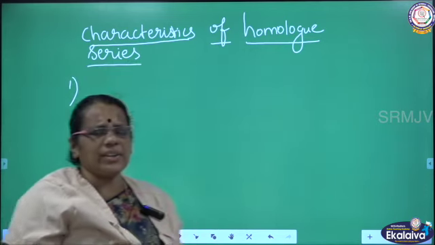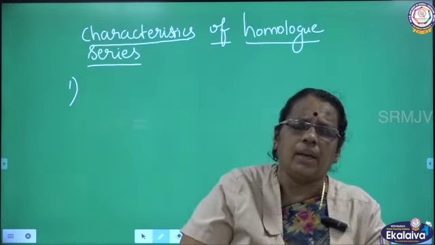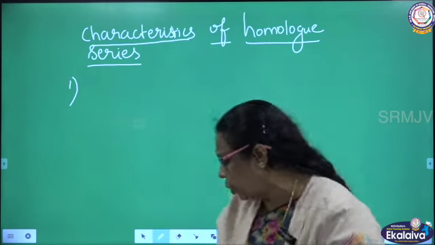The first characteristic feature: the members of a homolog series differ by CH2.